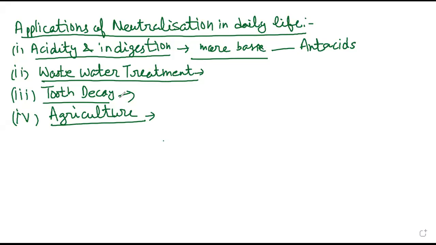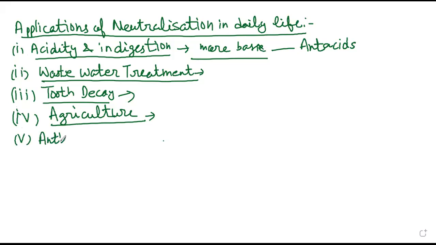And if it is too basic, we can add more acid. So what will happen? Neutralization, right? If it is acidic, we have to neutralize the effect of acid by adding base. If it is basic, we should neutralize the effect of base by adding acid, right? So both ways neutralization will work.